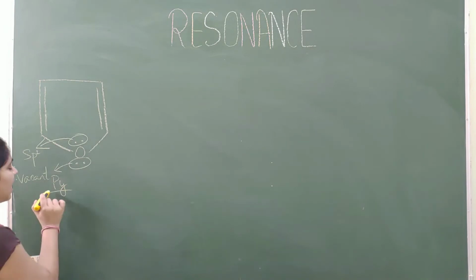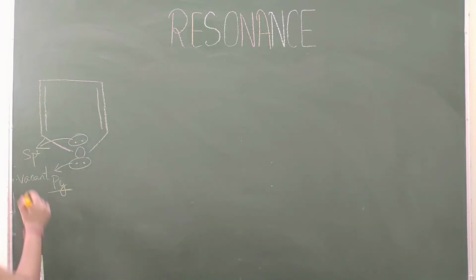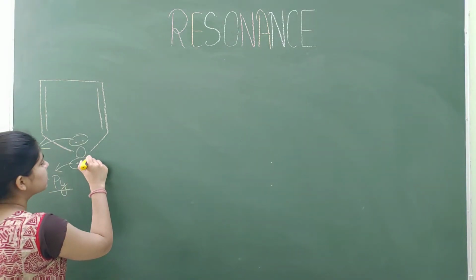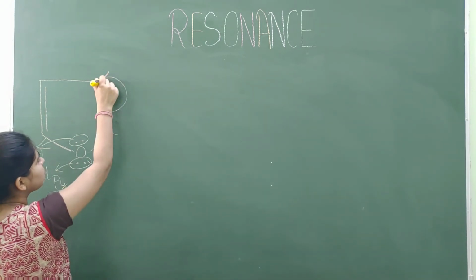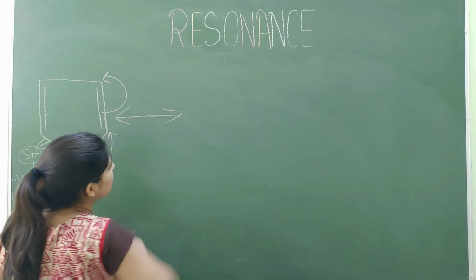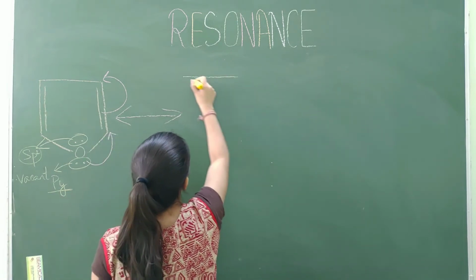In furan we have py orbital. So this lone pair will take part in the resonance and this sp2 lone pair will not take part in the resonance. Now let us start the resonance. This lone pair will shift here and this bond will shift here. And this is the double head arrow which we drew between two canonical structures.